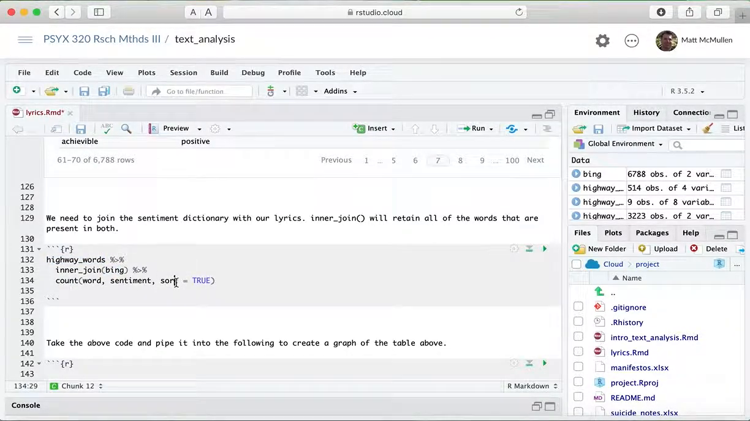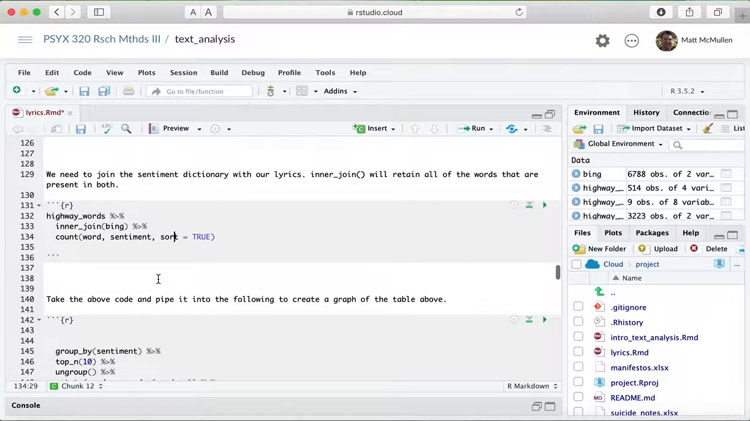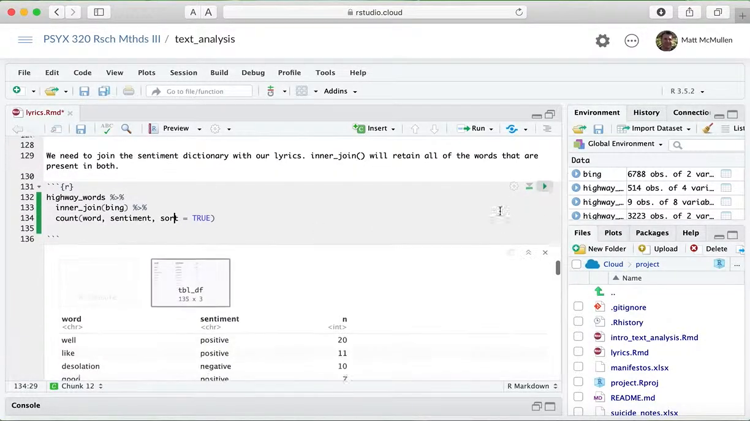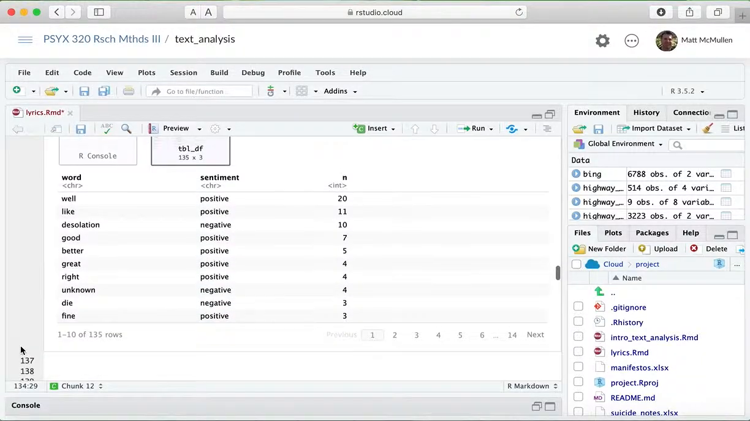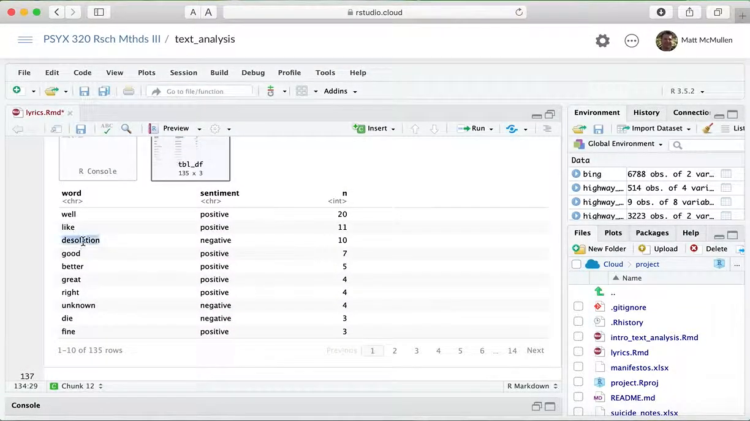So we're going to look for the emotion words in our lyrics, and then I just have them being counted here. You can see that desolation is the top negative word in the album, and it appeared 10 times.